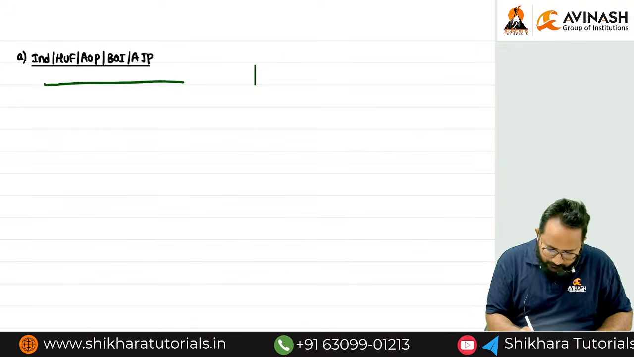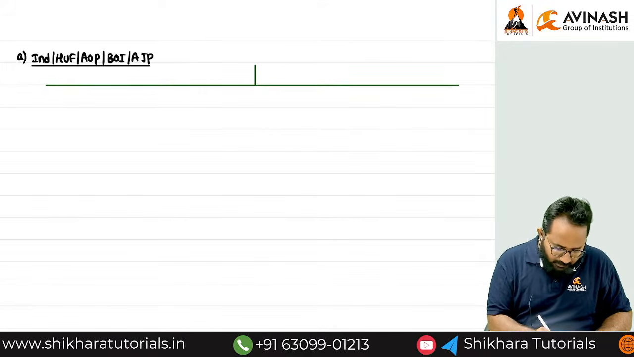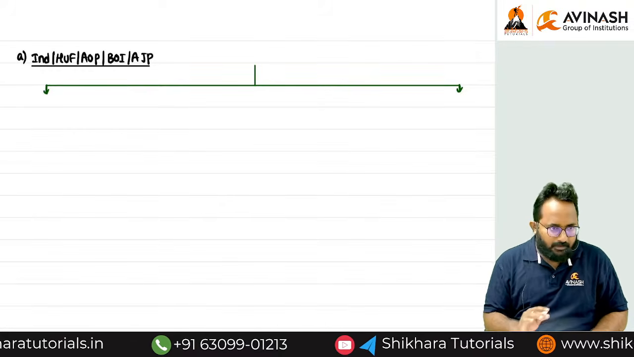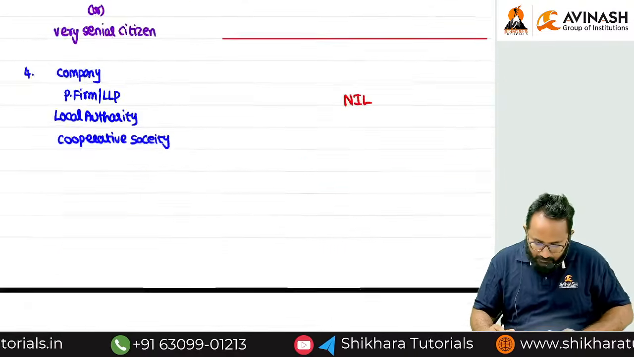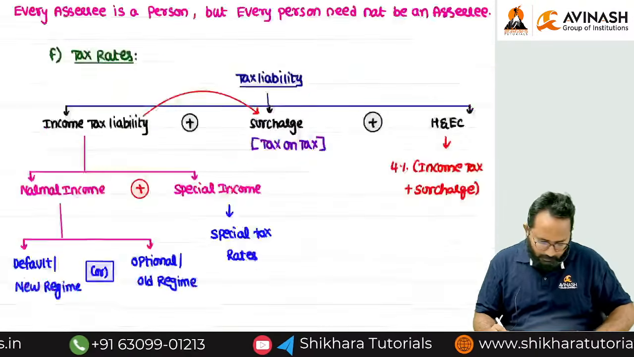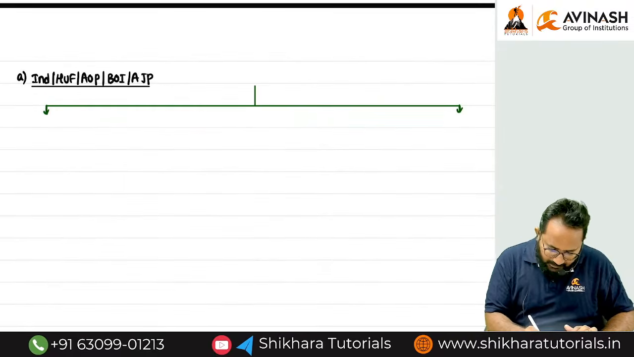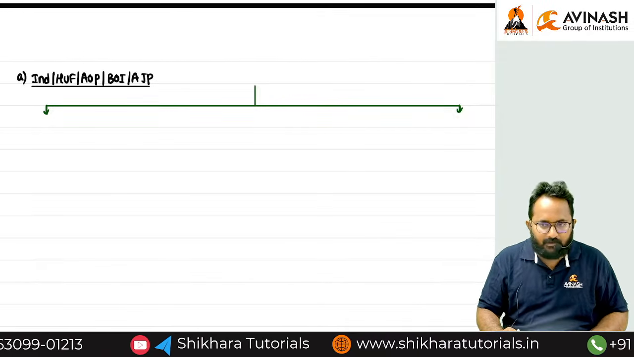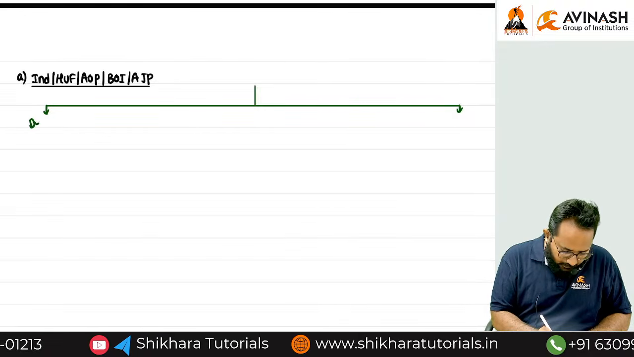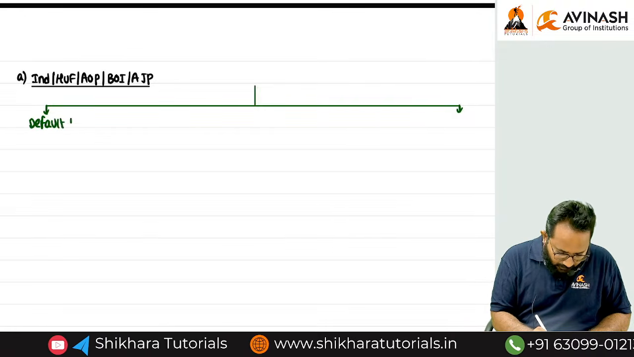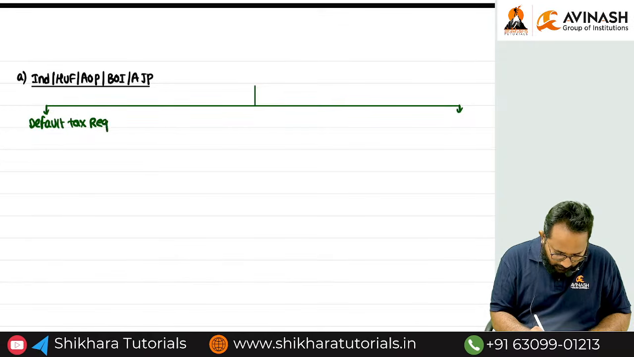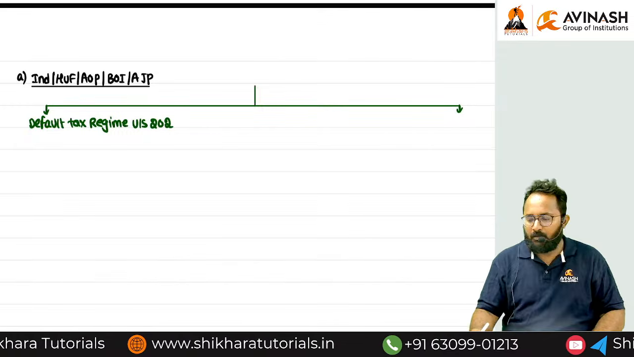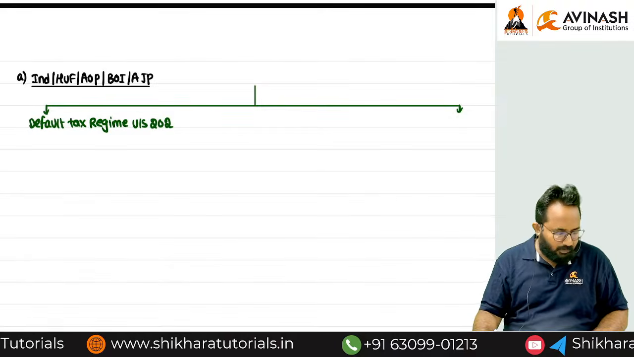Tell me first, what are the regimes we have, ma'am? First, can you tell me the default tax regime under which section? Earlier, we know already, 202. That means if they are filing the return of income, by default some tax rates will be applied. Those rates are called what? Default tax regime. Write it down along with me slowly: default tax regime under section 202.